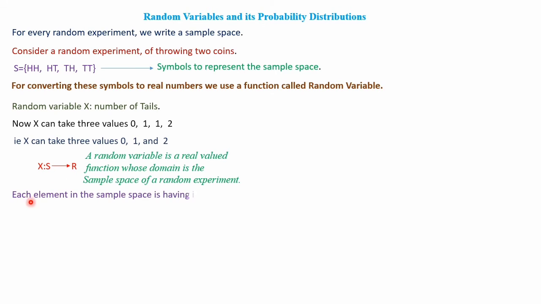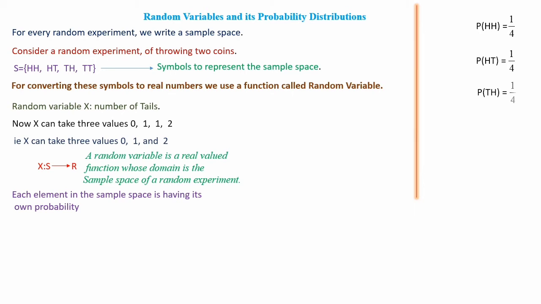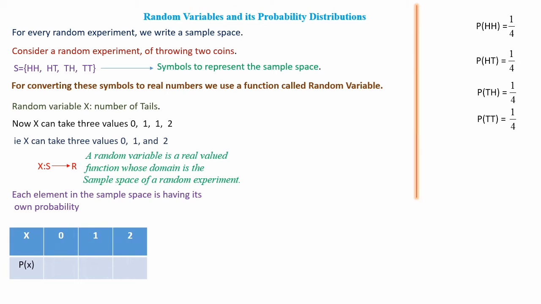Now each element in the sample space has its own probability. For example, HH has its own probability, HT also, TH also, and TT also has its own probability. So let's calculate these probabilities. P of HH means 1 out of 4, so 1 by 4. P of HT is also 1 by 4. P of TH is also 1 by 4. And P of TT is also 1 by 4. Now let's prepare a table. The possible values of X we have calculated are 0, 1 and 2.